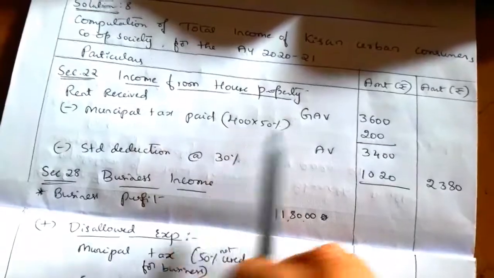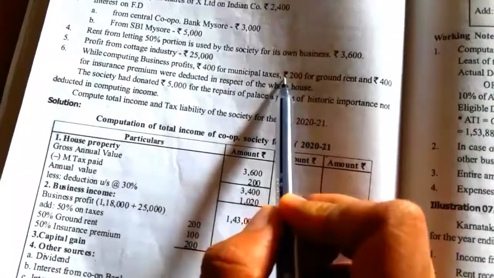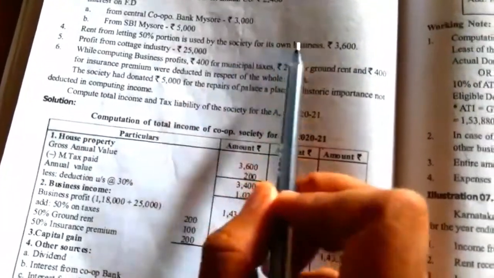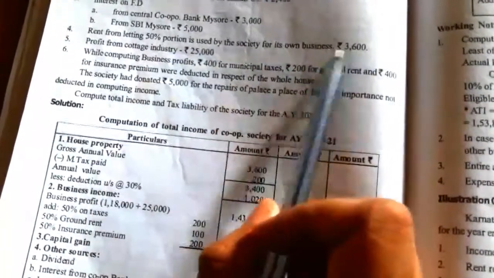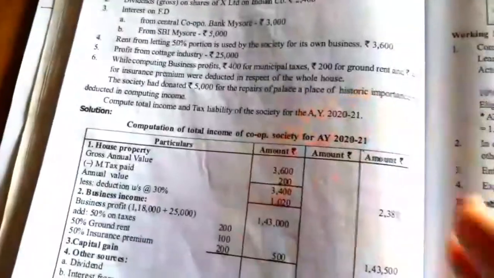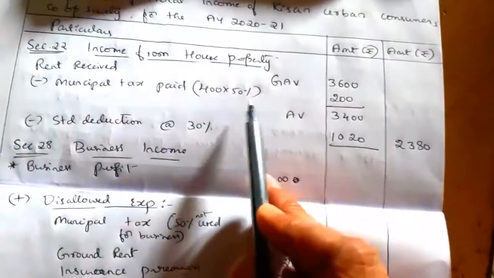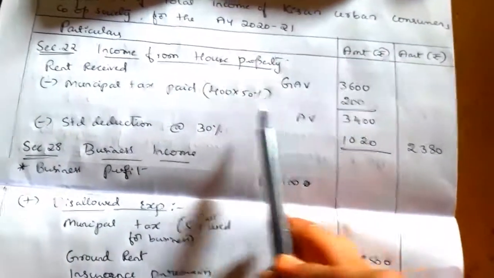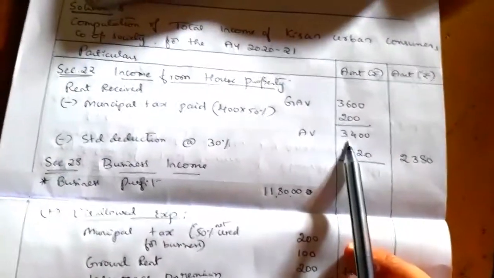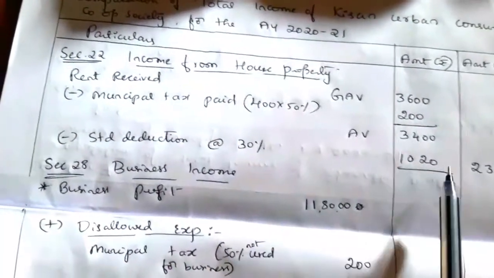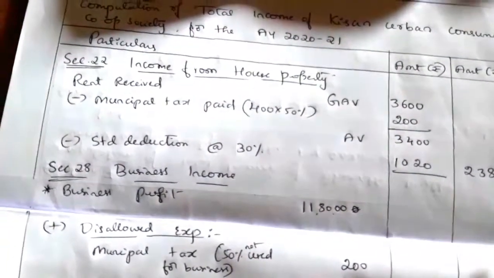Next we have to deduct municipal tax paid. Out of the municipal tax paid, a total of 400 is the municipal tax paid for the whole house. In that, 50% of this 400, that is 200, is used for own business, and the remaining 200 is used for residential purpose. So the municipal tax paid for the residential purpose should be deductible from gross annual value, that is 400 into 50%, 200. The remaining amount is the annual value. From the annual value, standard deduction at 30% is equal to 1,020, and the balance taxable will be 2,380.